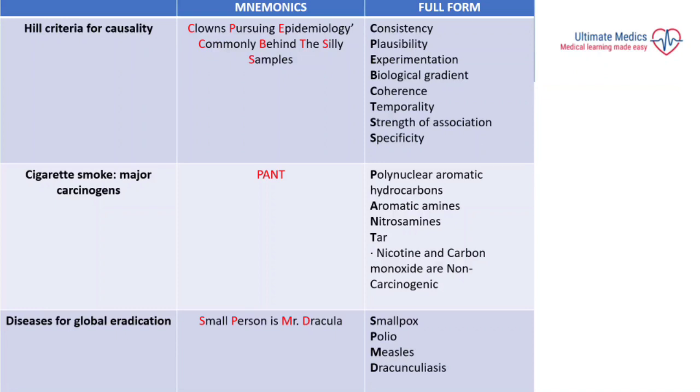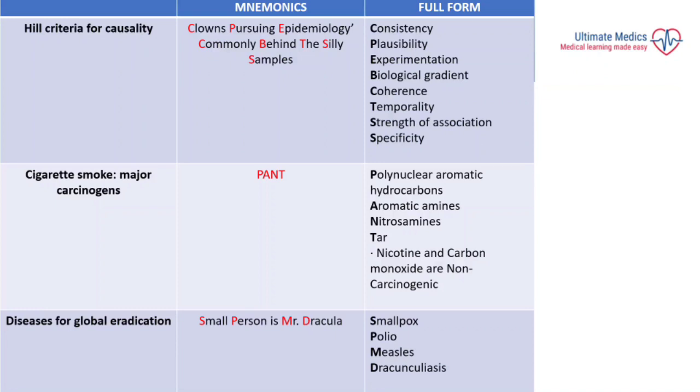Then in case of cigarette smoke, we have some major carcinogens which can be identified with the mnemonic PANT. So here the P stands for polynuclear aromatic hydrocarbons, A stands for aromatic amines, N for nitrosamines, and T lastly for tar, which has some major constituents, namely nicotine and carbon monoxide, which are both non-carcinogenic.